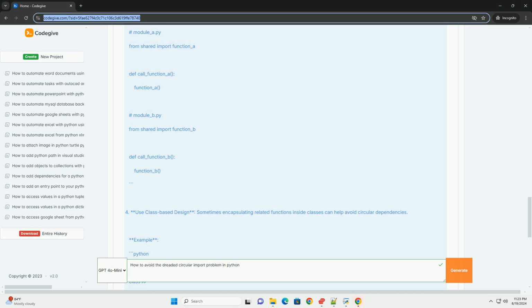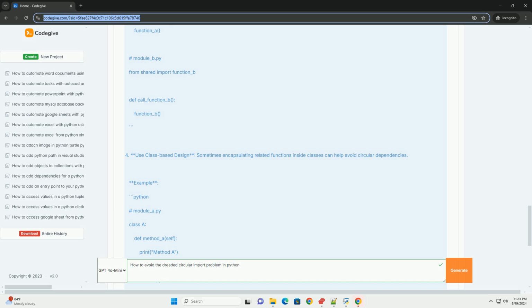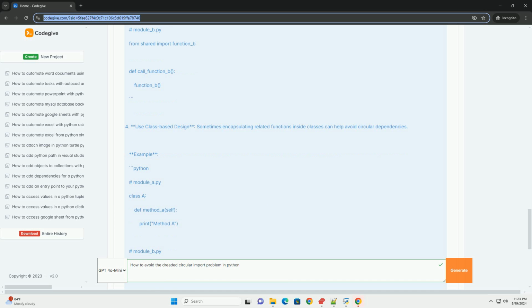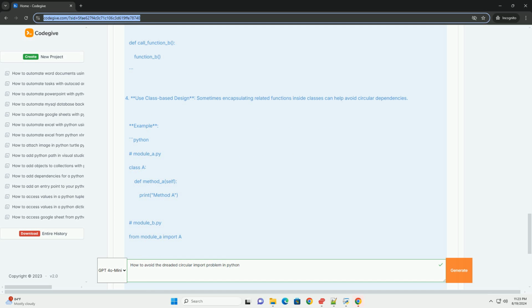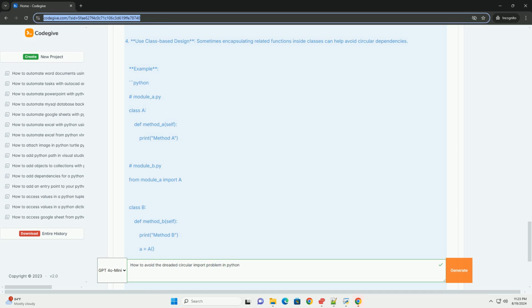4. Use class-based design. Sometimes encapsulating related functions inside classes can help avoid circular dependencies. Example: Python module_a.py: class A: def method_a(self): print("method a"). Module_b.py: from module_a import A; class B: def method_b(self): print("method b"); A().method_a().